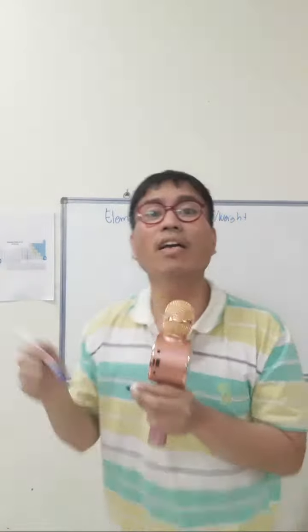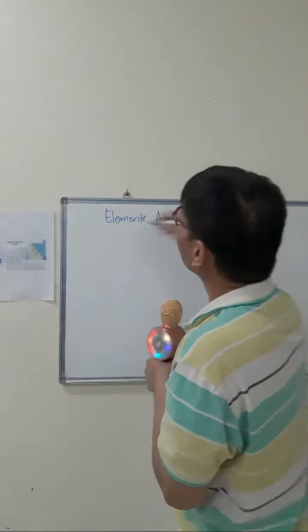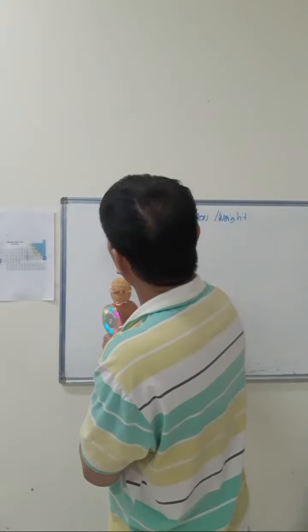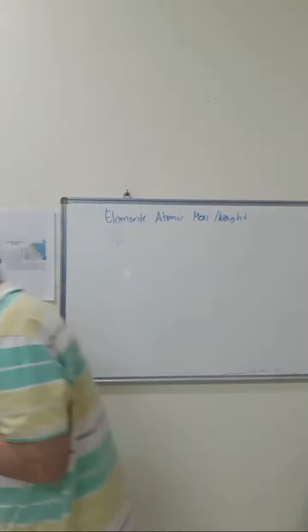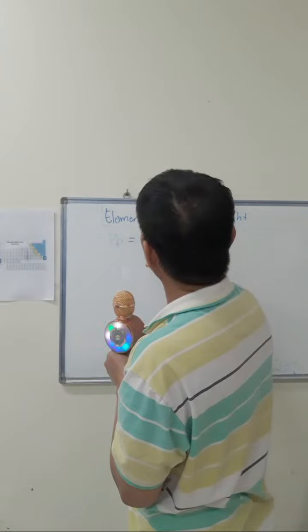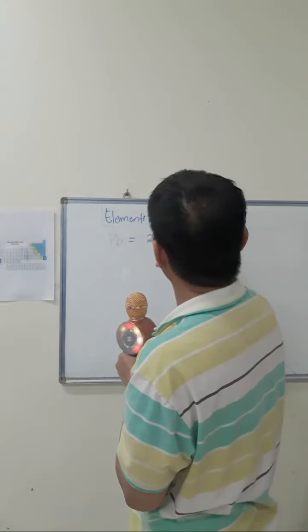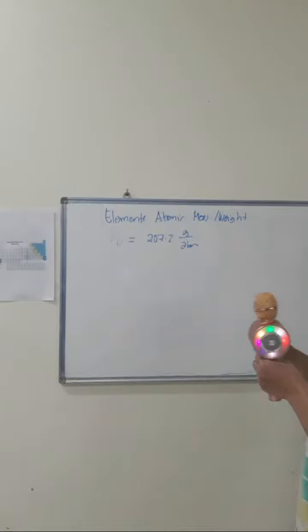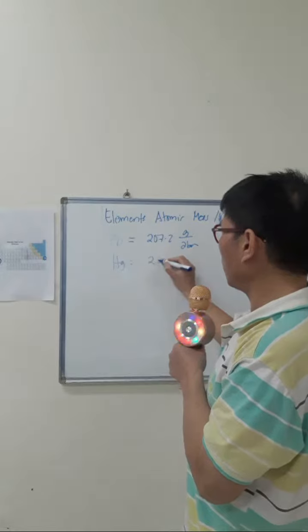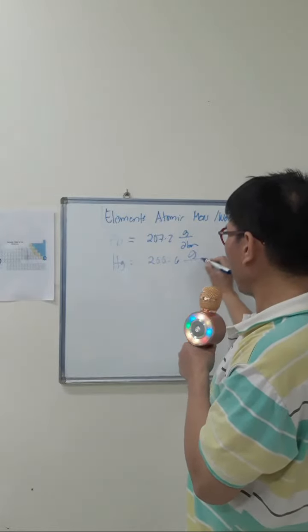Hello, this is your instructor. Artificial instructor. Get the point? We have lead, 207.2 gram per atom. And then we have the mercury, Hg, 200.6 gram per atom.